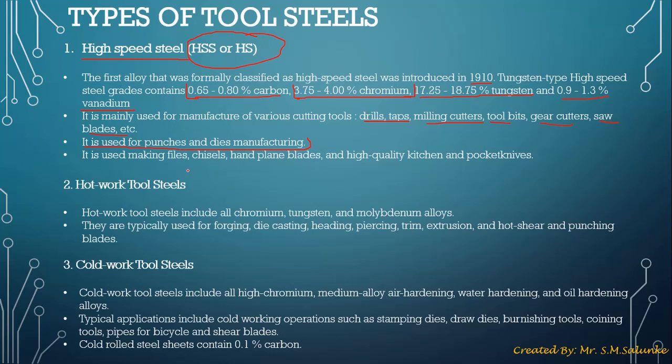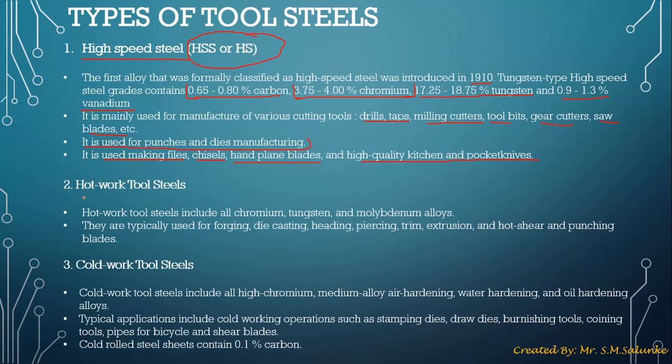With the help of a die we get a required shape from the metal sheet. It is used for making files, chisels, hand plane blades, and high quality kitchen and pocket knives. So our kitchen knives and pocket knives are also made from high speed steel or HSS.